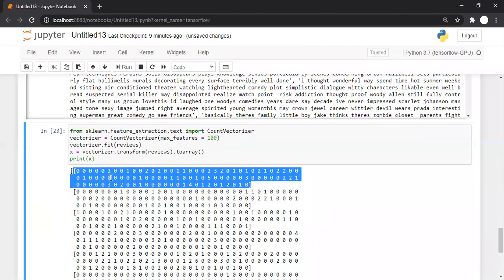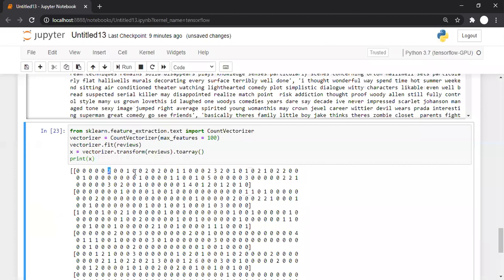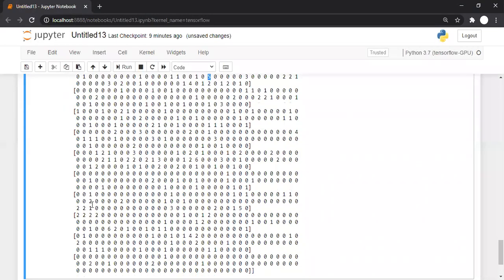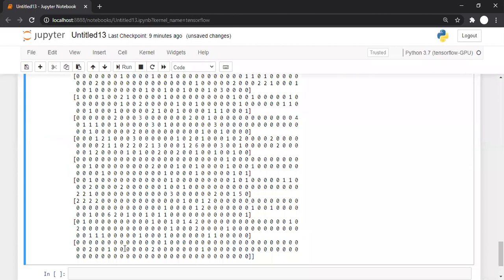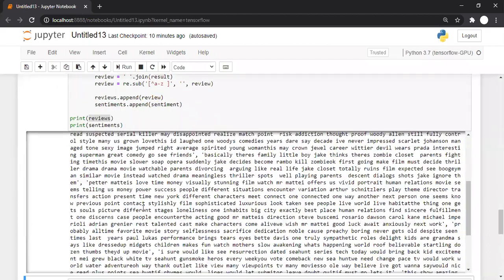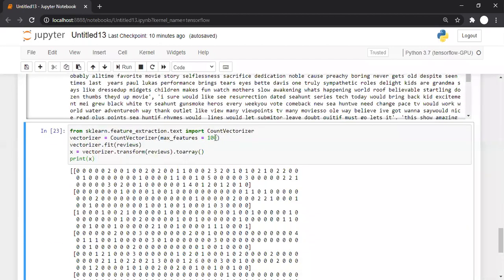So it's like how many times a particular word has appeared, 2 or 1 times, 3 times. See, many words people are using multiple times, and most of the words are zero, na? Most of the words are zero. Like this, see the last sentence, 1 2 1 2 1. It's a very difficult thing. So how many limited words are there?